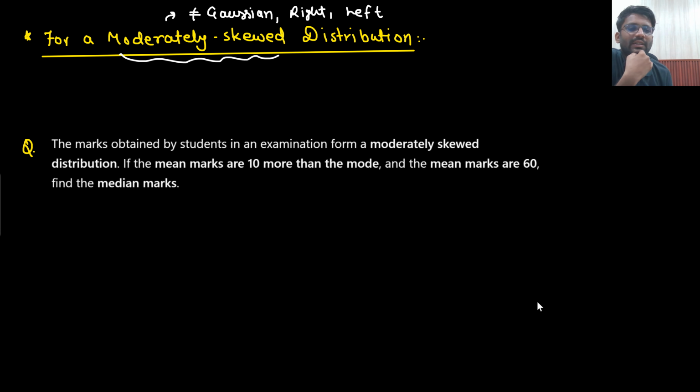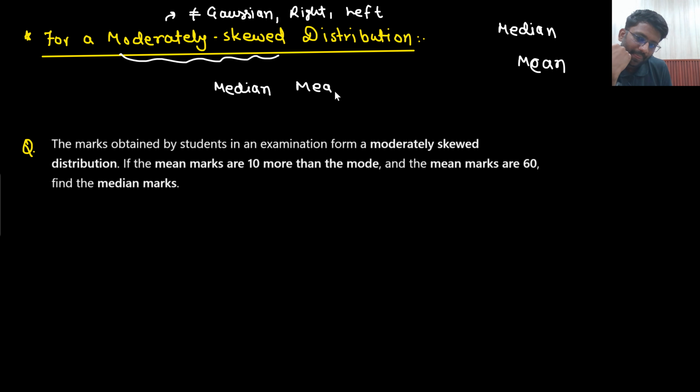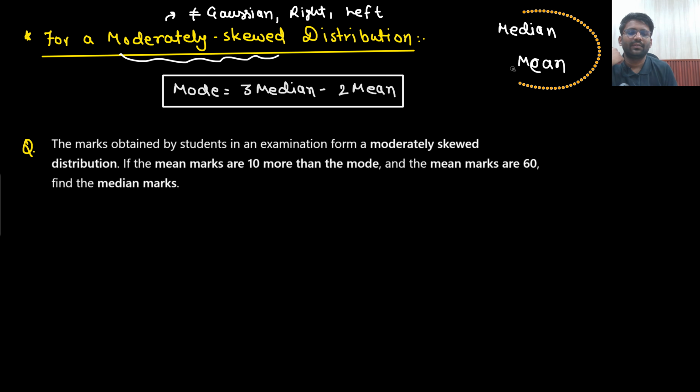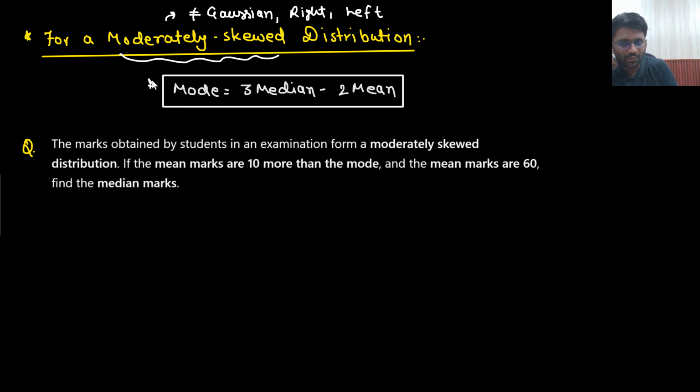Now I told you one thing, that between median and mean, what you will prefer. My priority would be the median over the mean. So the relation between mean, median, mode is given by: mode equals, priority will be median, first I will write down median, and then I will write down mean. Mode would be equal to 3 median minus 2 mean. And questions have been asked on this particular formula, so you need to remember it.